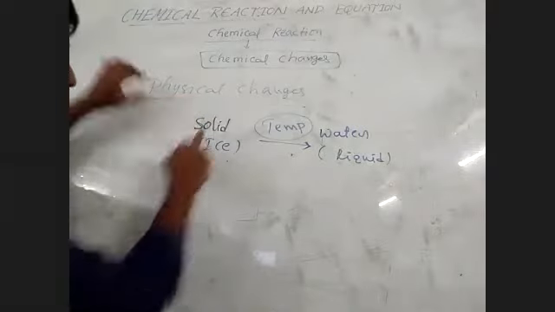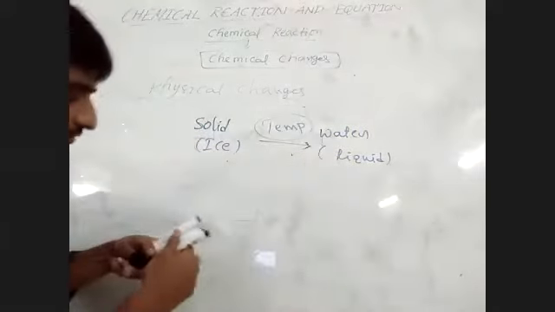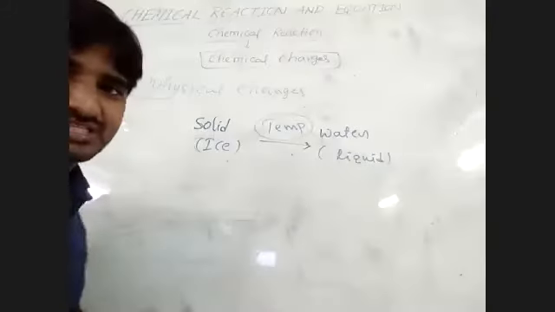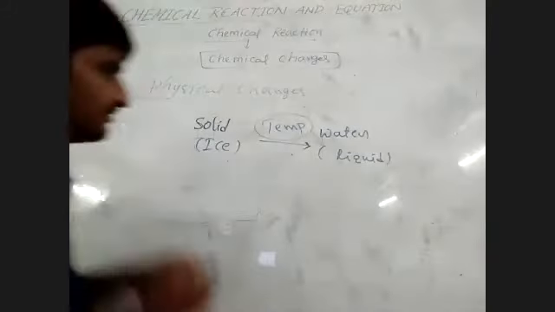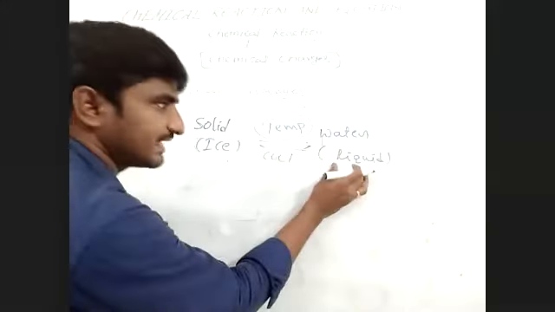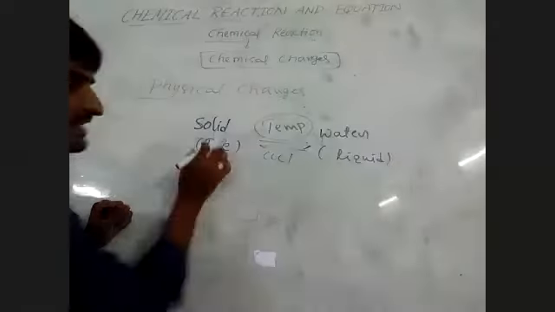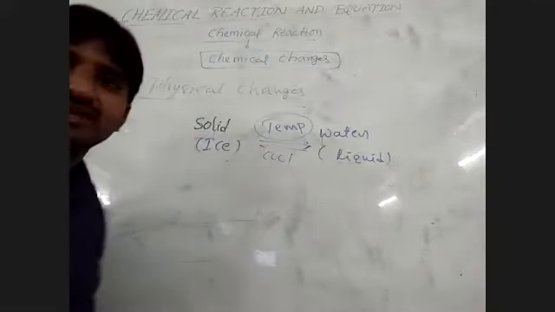Physical change means the solid is converted to liquid. That is called a physical change. For example, here again, in the presence of a certain condition, if you take it and keep it in the cold, the substance will be reversed. So water is converted to the solid state. Here liquid is converted to solid. Ice is converted to water, and water is converted back again. This type of change is called a physical change.